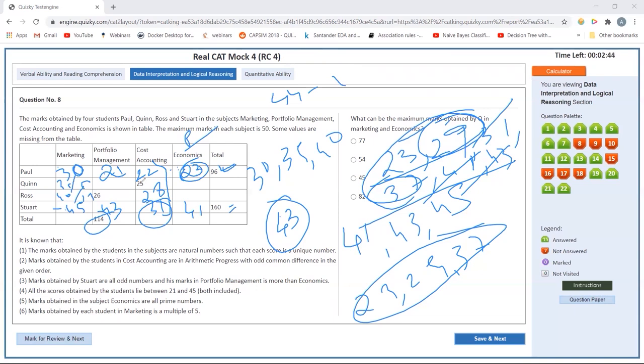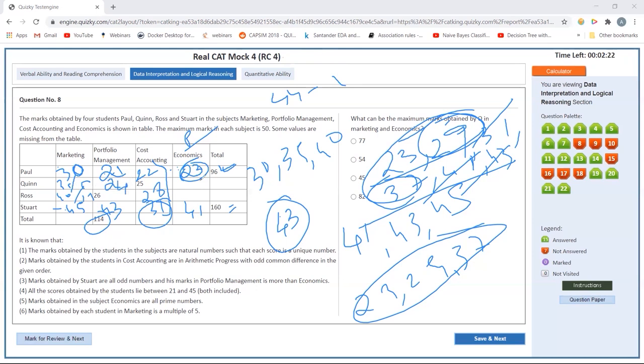Okay, so can I put 30, 35? What can be the maximum marks obtained? 114 minus 43 and 26. This is 69, this is 70. 140 minus 90 is 24. This is 24, I have it.